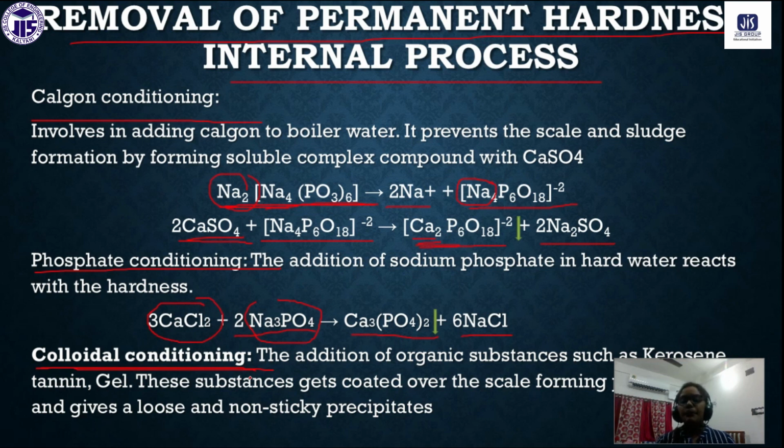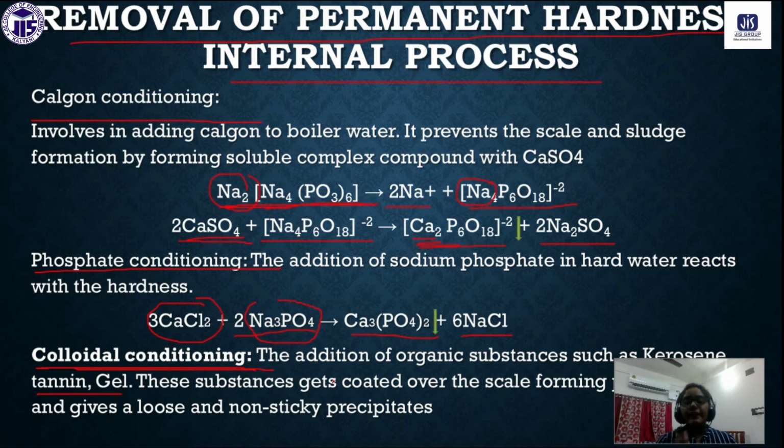Now, colloidal conditioning means if we use substances like kerosene, tannin, gel, oil, and coat these substances inside the wall of the cooking utensils or the boiler, whatever scales are forming, we can remove very easily.